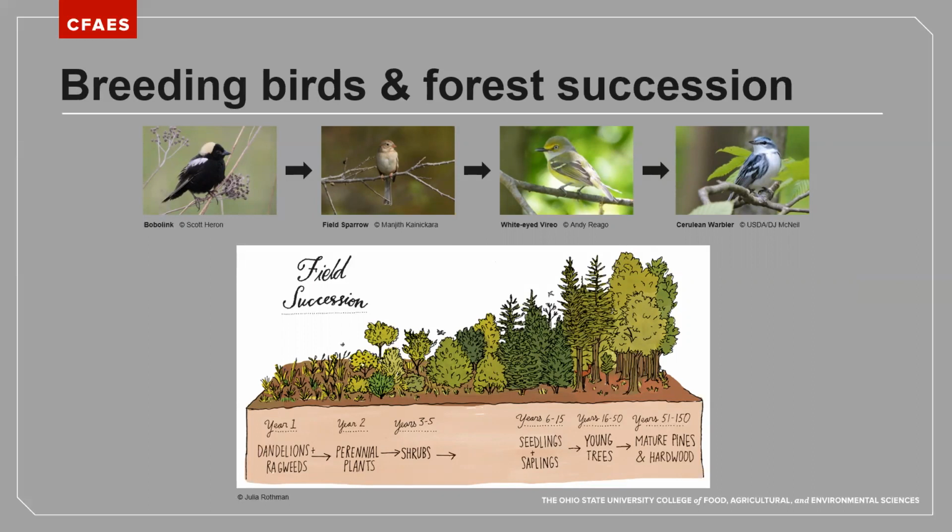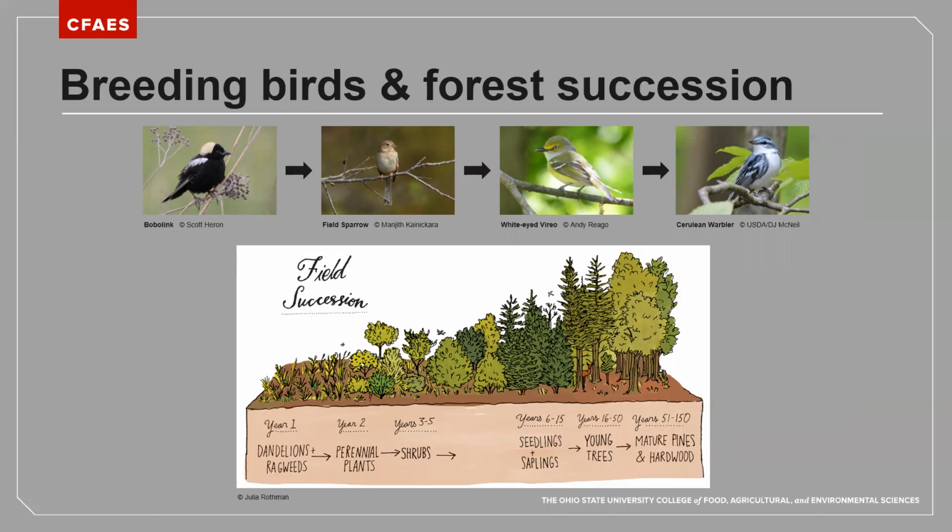As that gets older and it's left to succession, we start to get woody species developing in there. Lots of blackberry and black raspberry at first, and then we start to get some saplings. In that shrubby, thick habitat, we would find species like blue-winged warbler, prairie warbler. As it gets a little bit older, field sparrow, white-eyed vireo, up into mature hardwood, cerulean warbler.